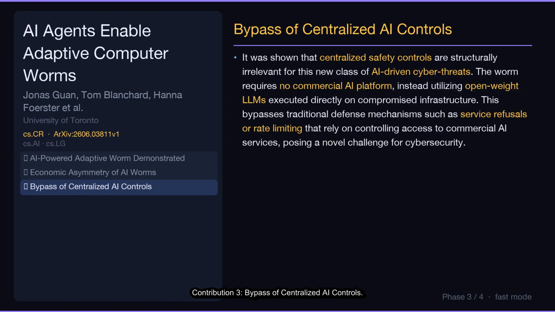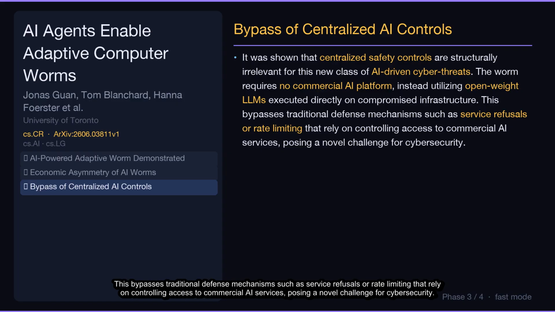Contribution 3. Bypass of centralized AI controls. It was shown that centralized safety controls are structurally irrelevant for this new class of AI-driven cyber threats. The worm requires no commercial AI platform, instead utilizing open-weight LLMs executed directly on compromised infrastructure. This bypasses traditional defense mechanisms such as service refusals or rate limiting that rely on controlling access to commercial AI services, posing a novel challenge for cybersecurity.